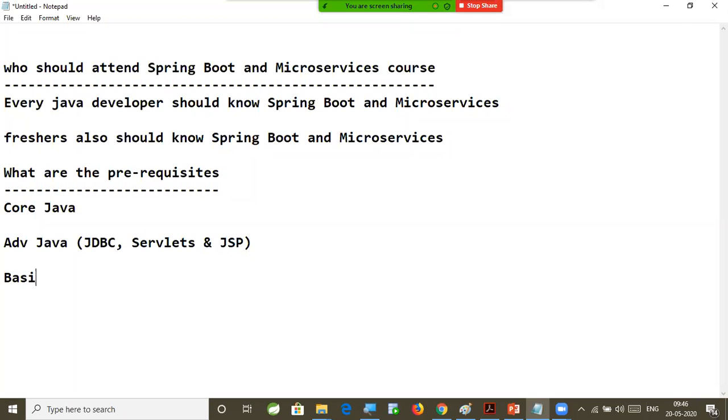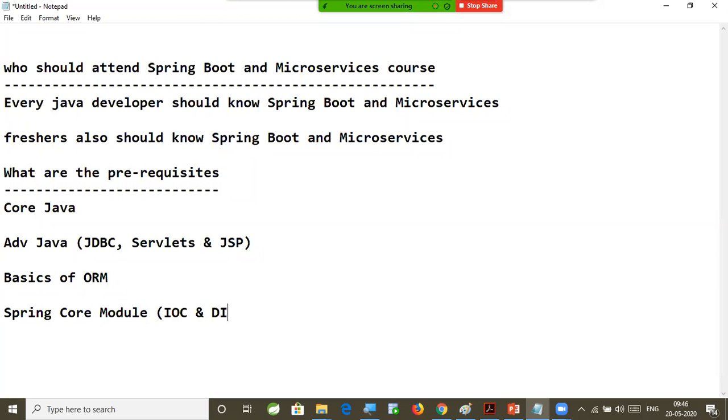If you have the basics of ORM, what is object relational mapping, basics of Hibernate, that is well and good. Even if you don't have the ORM basics, no problem, because here we are going to learn what ORM is and how to develop the persistence layer by using ORM frameworks. Here I am going to explain Spring Data as part of our Boot microservices, and the Spring core module.